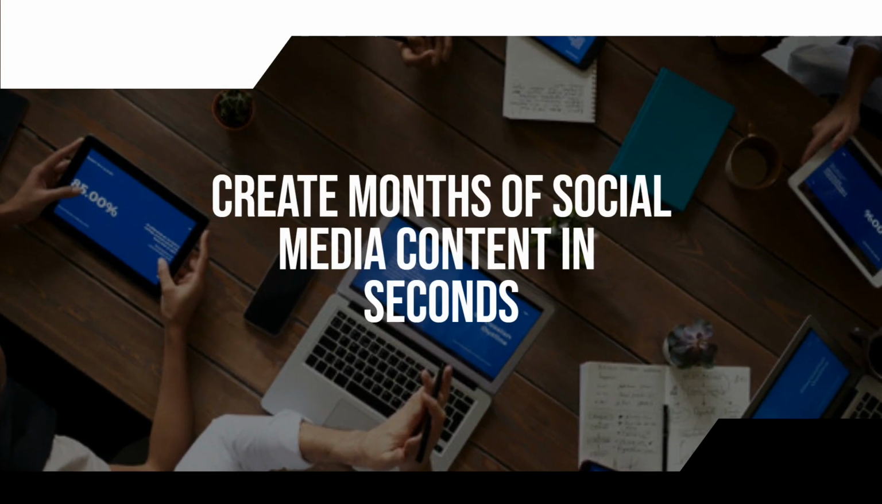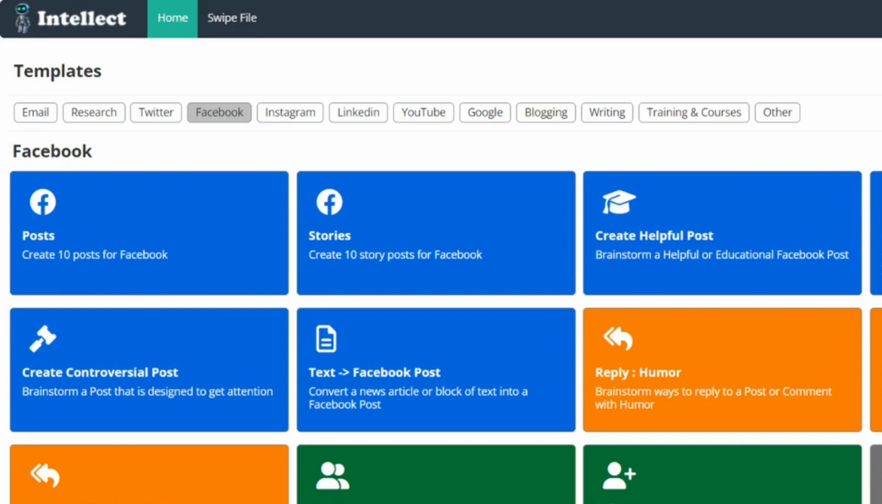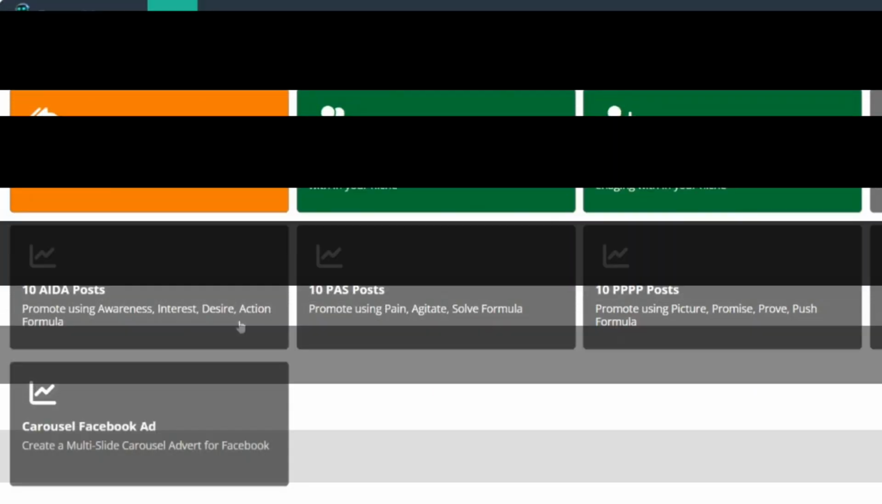With our state-of-the-art software, creating an advert has never been easier. Let me show you just how simple it is to create amazing advert content for your business with literally just the click of a button.